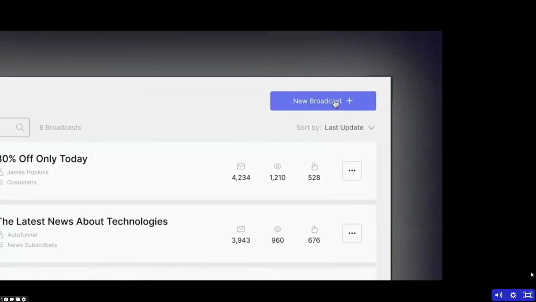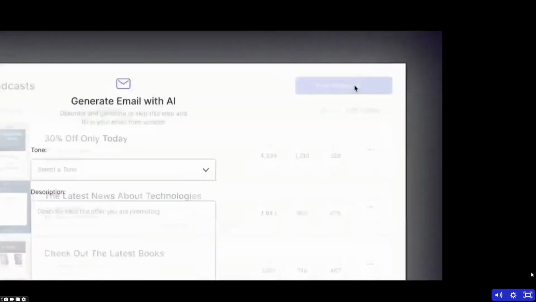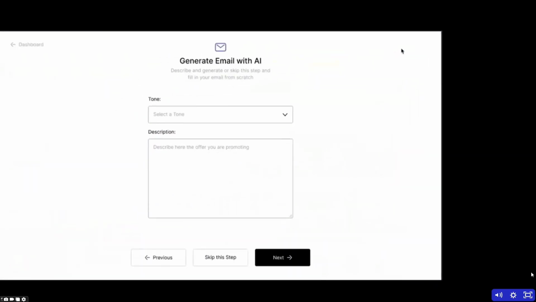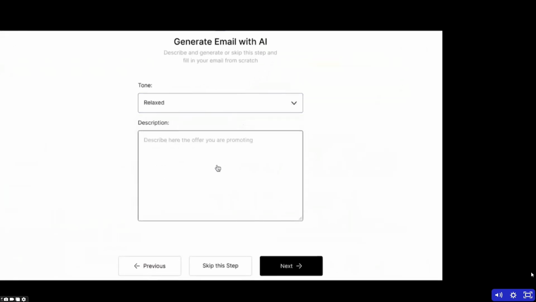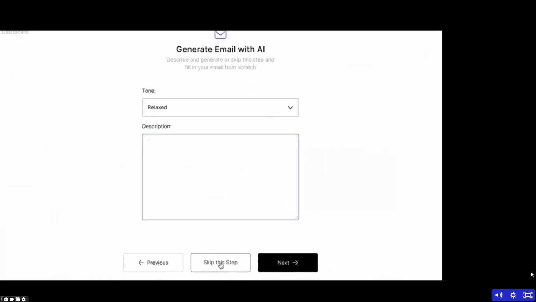And then here at the top, I can choose to do a new broadcast. And this is going to look familiar, very similar to how we prompt with Bookle and AutoFunnel. This is for a single time. So you can choose your tone here, and then you can write a description, and then you're ready to go. Now, if you just want to send an email by itself and you don't want to use AI, then you just skip this step and it will take you straight over to the editor.